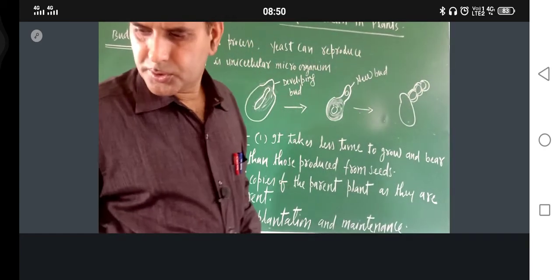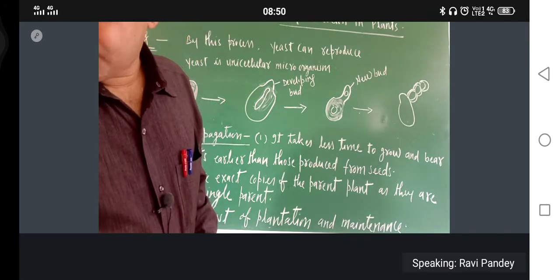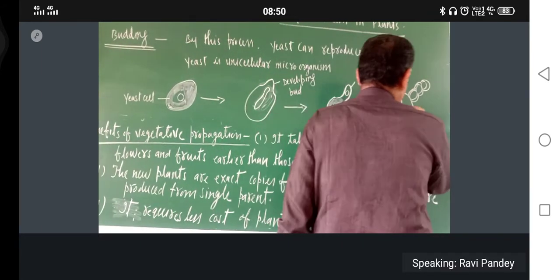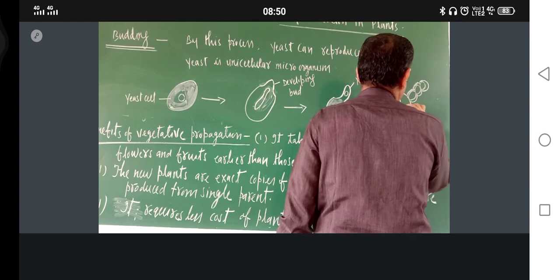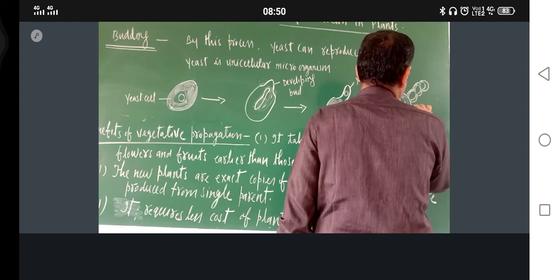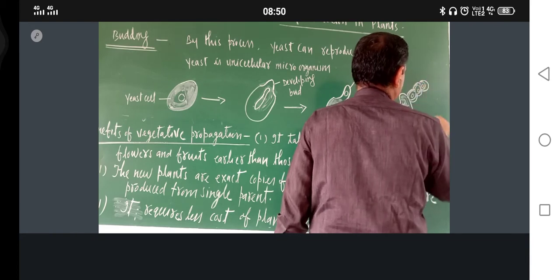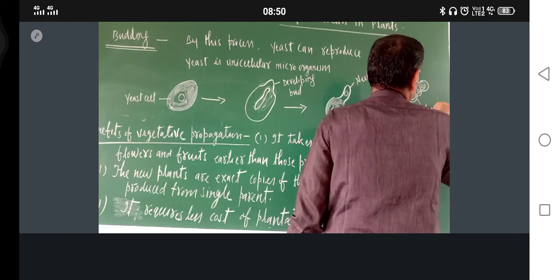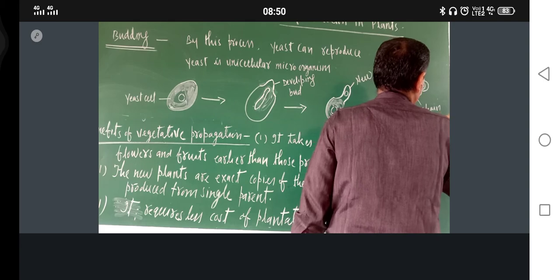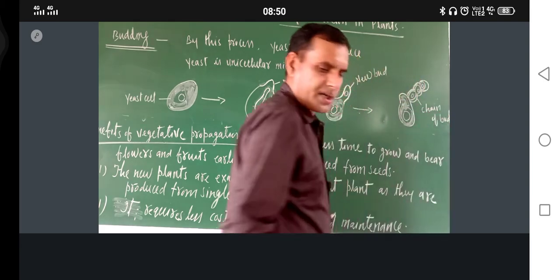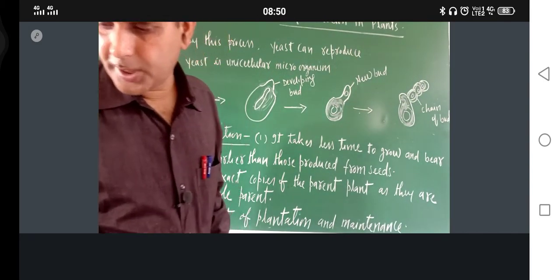Okay. So just see. Chain of buds. Here inside, this is the nucleus at the center. Here also one nucleus will be there. What is the name of this one? Chain of buds. Now each bud is ready to grow now. Okay.